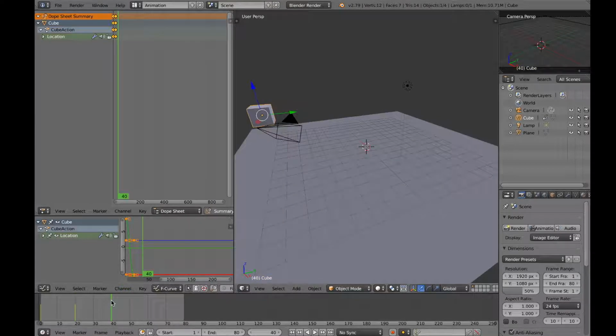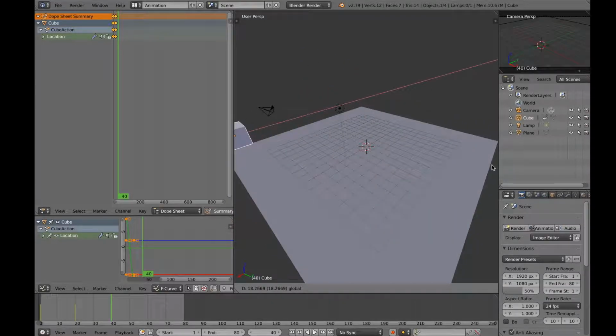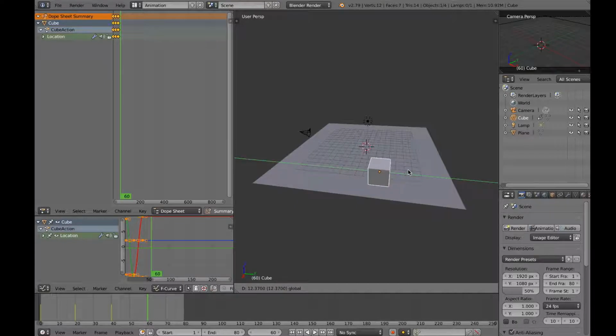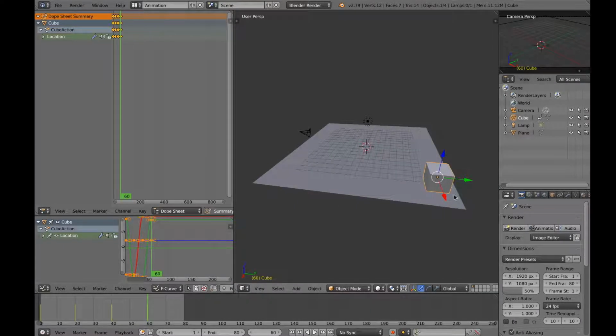Then I'll click on 40, bring my cube all the way over here and press location. Then 60, get the cube over here, I location. Then I'll click on 80, take the cube back to start, I location.